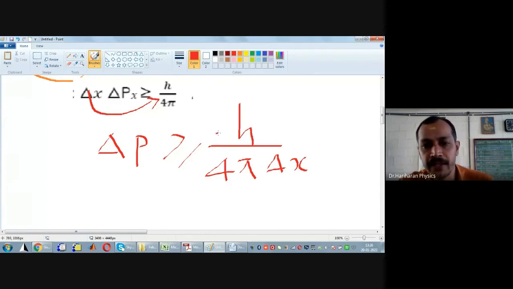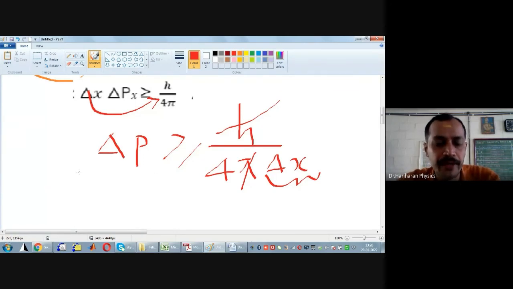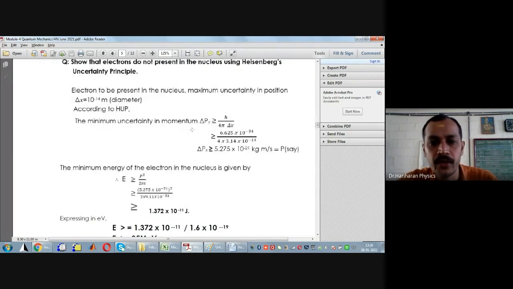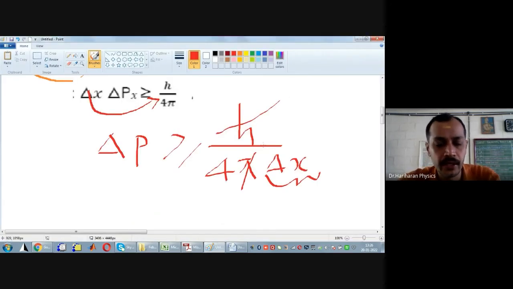Now look here. The value of Planck's constant is known, which is 6.6 into 10 power minus 34 joule second. Pi is 3.14. Delta x is around 10 power minus 14 meter. Therefore, if I plug in all these values, you can find delta p. That is what is precisely done here. So, what is delta p? Plug in all those values, and you will get the uncertainty in the momentum of an electron. This is given by what?